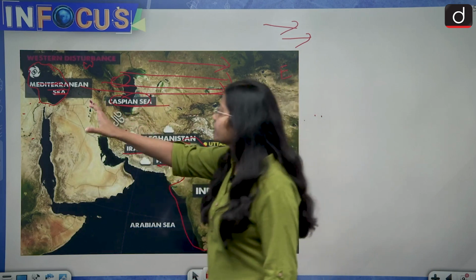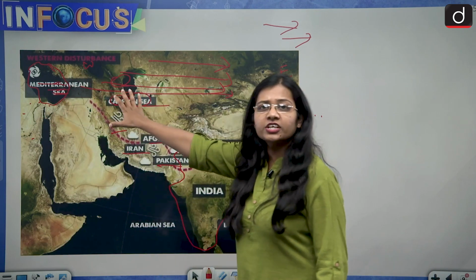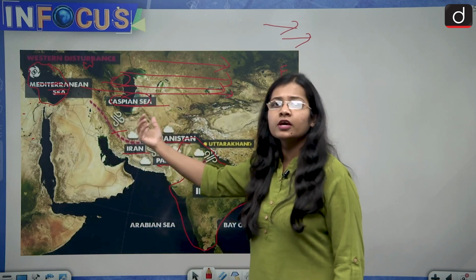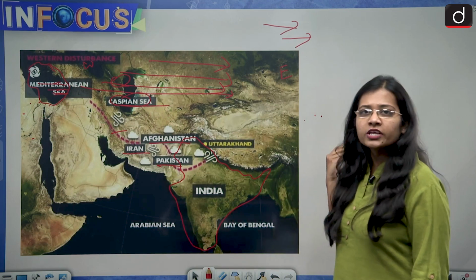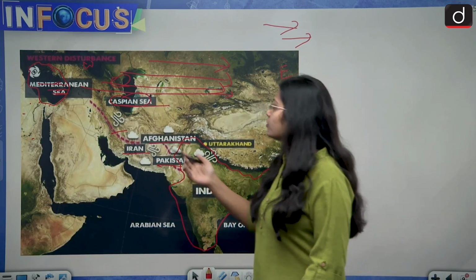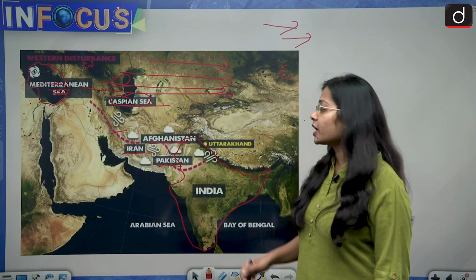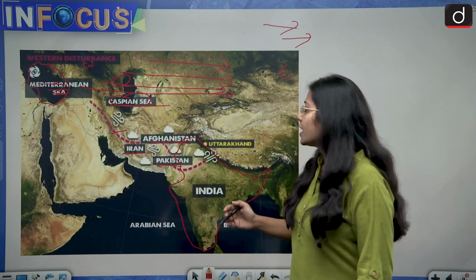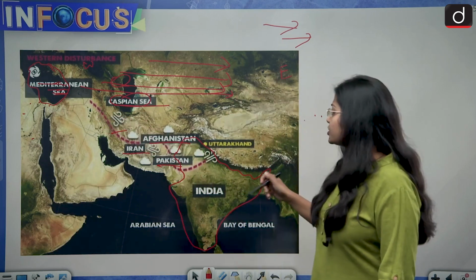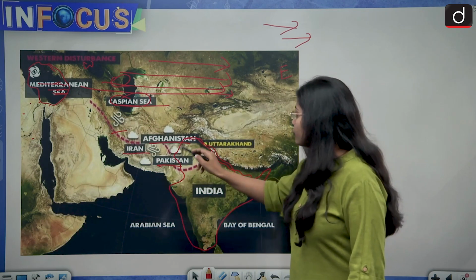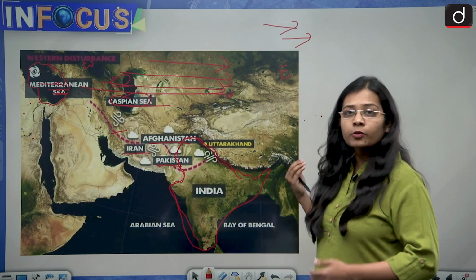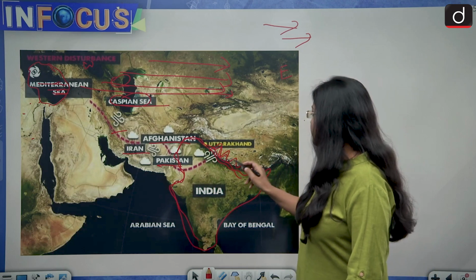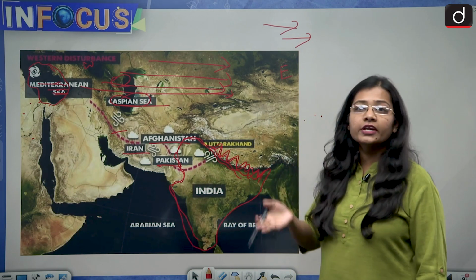So the Mediterranean jet stream gets moisture from the Caspian Sea or Black Sea while blowing from west to east. Then, while blowing, they pass the region of Iraq, Iran, Afghanistan, Pakistan, and then they reach India. In India there are the Himalayas, and we know that the Himalayas are very tall in height.